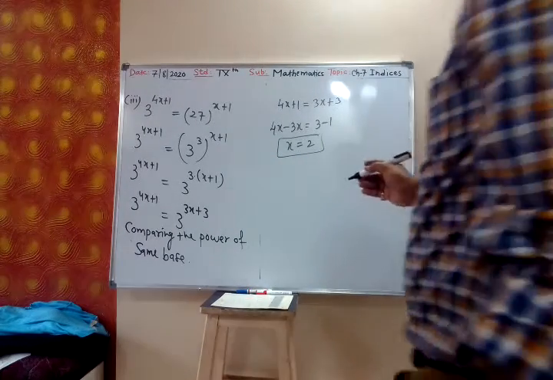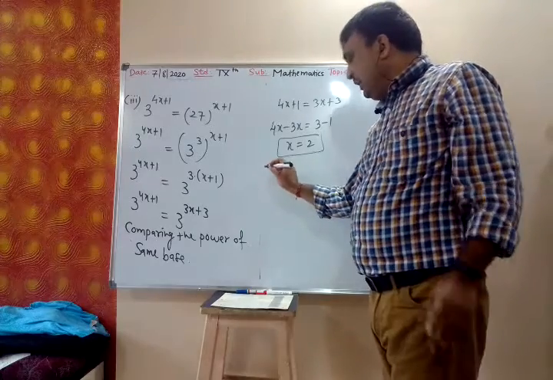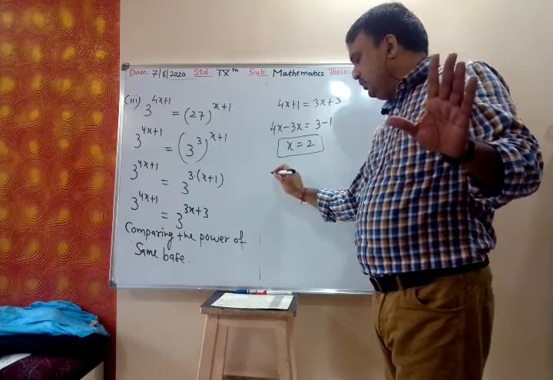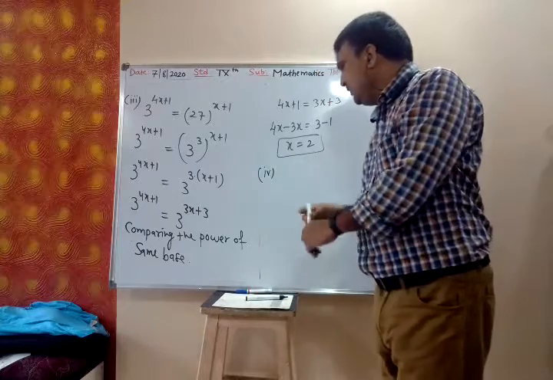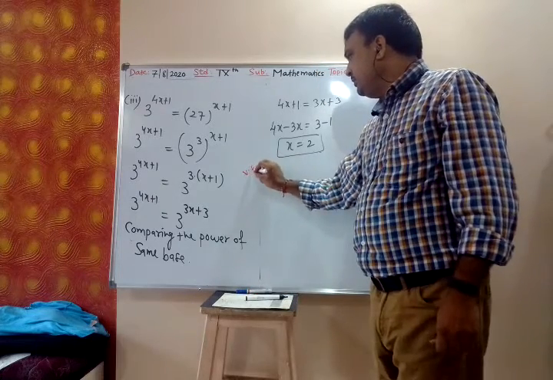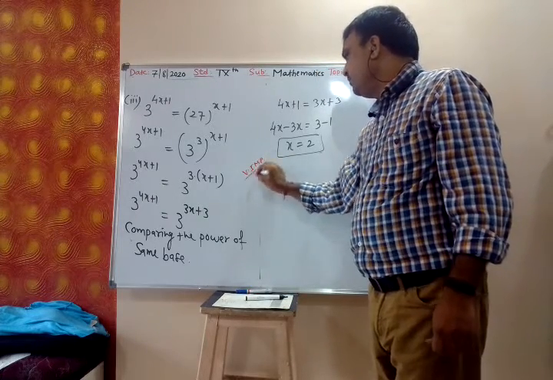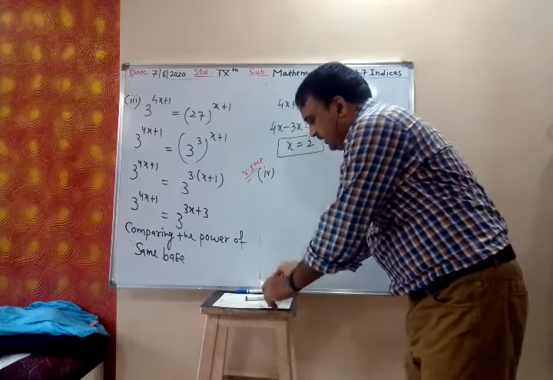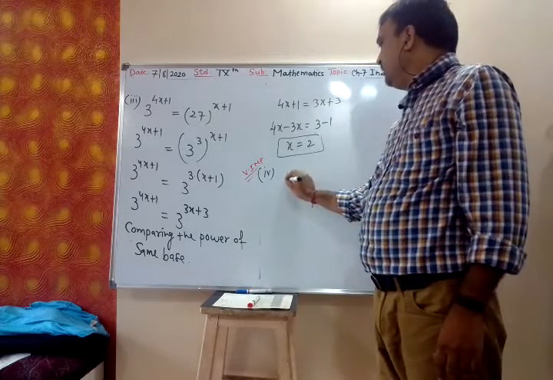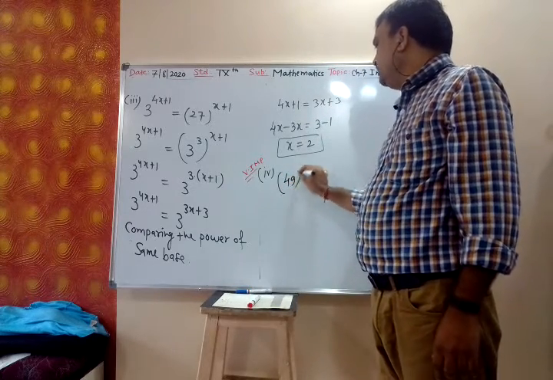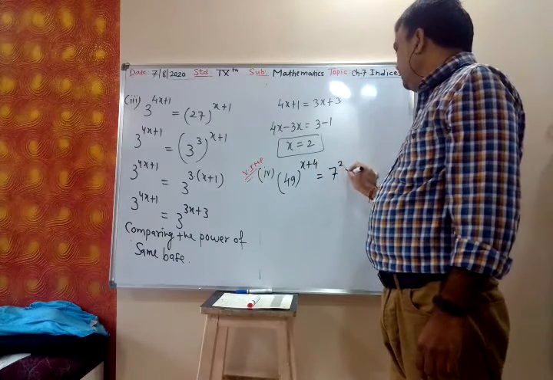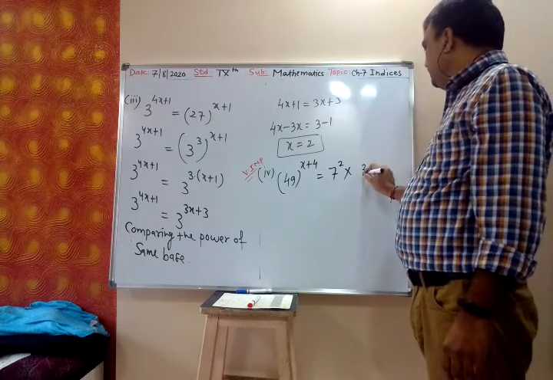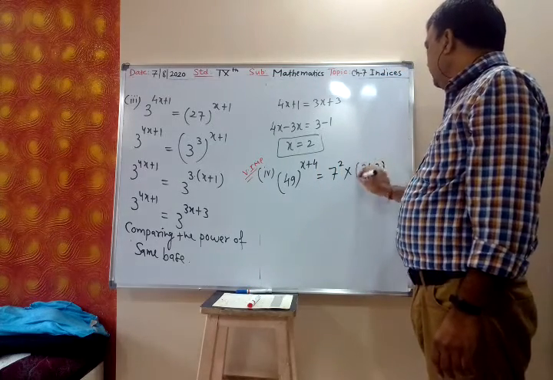Now let us do the fourth one. You mark third and fourth important. Such type of problems are important. Fourth: 49 raised to x plus 4 is equal to 7 raised to 2 into 343 raised to x plus 1.